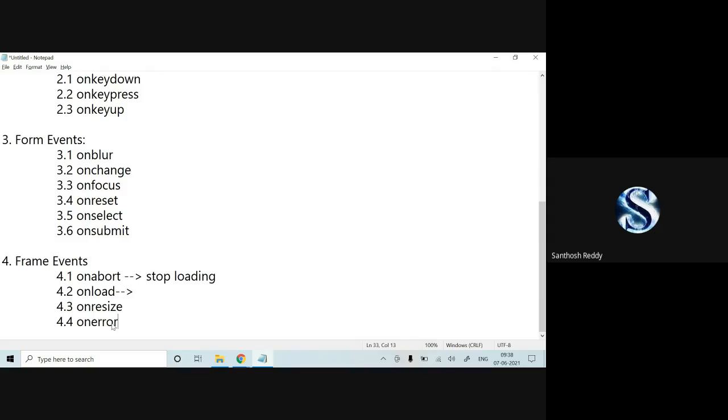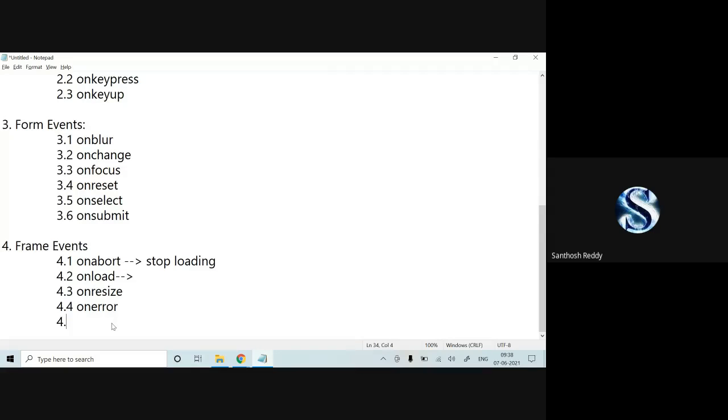When some pages or some document is not loading to your web page, at that time the onerror event can occur. This error is generated when you're uploading your document to the web page and it is not yet loaded completely. If you got some error in the uploading, at that time we can make use of onerror.